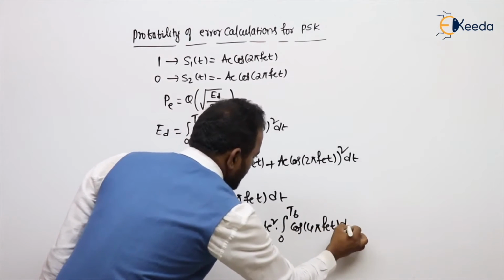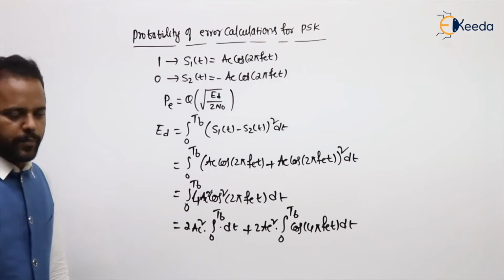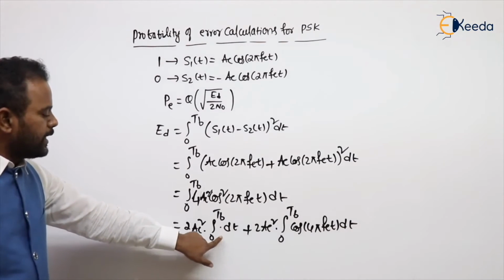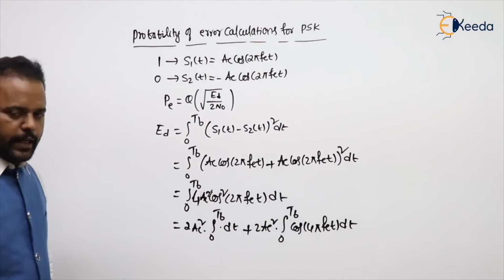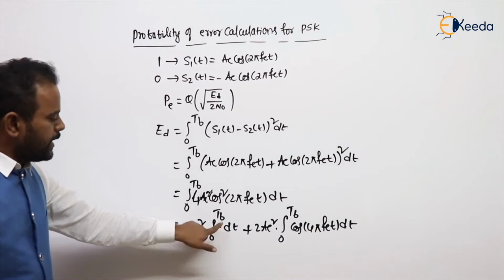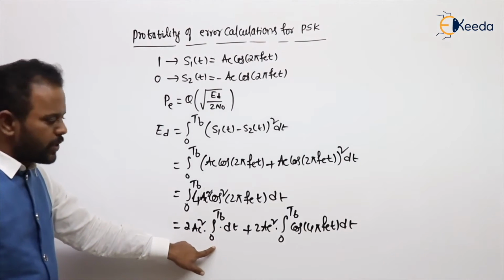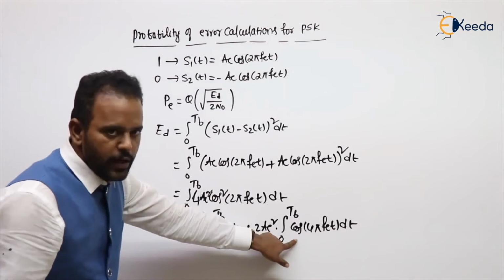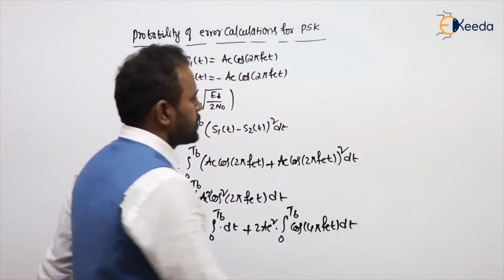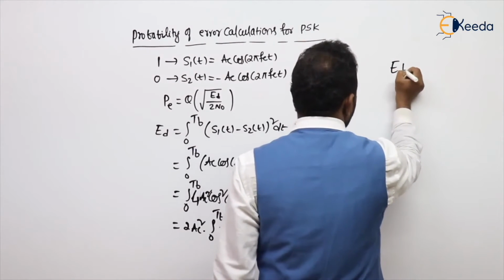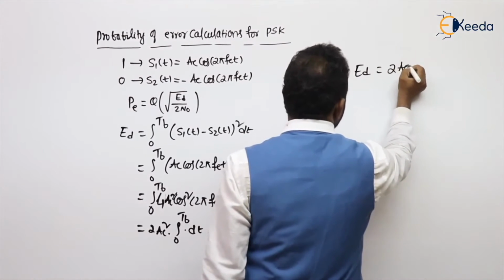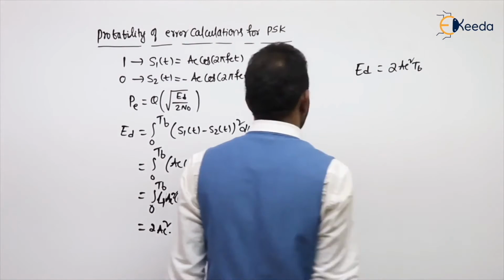Cos square I written in the form of 1 plus cos 2a. Integral dt is nothing but t. Substitute the limits, Tb minus 0, Tb. Anyhow, we know the area under the cosine term is 0. So the difference signal energy Ed we got is 2Ac square Tb.